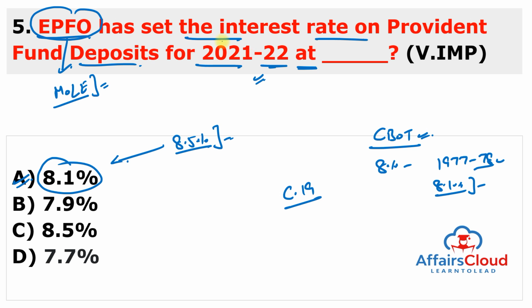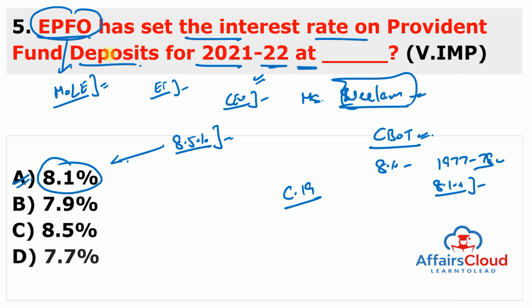And the Central Provident Fund Commissioner is the Chief Executive Officer of the EPFO and is the ex officio member secretary of the Central Board. And who is the CEO of EPFO? Miss Nilam Shami Rao. Remember, Miss Nilam Shami Rao, but you can also remember Miss Nilam. And this organization was established in the year 1951. Its head office is in New Delhi. Just static question, remember, now it is 8.1%, earlier it was 8.5%.